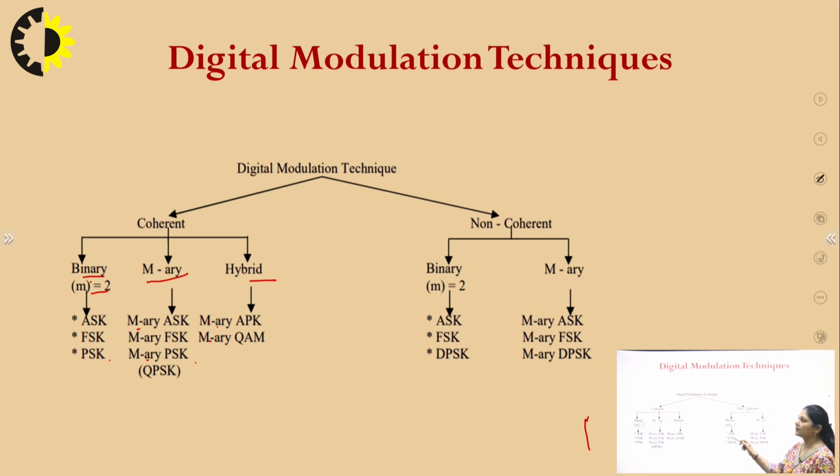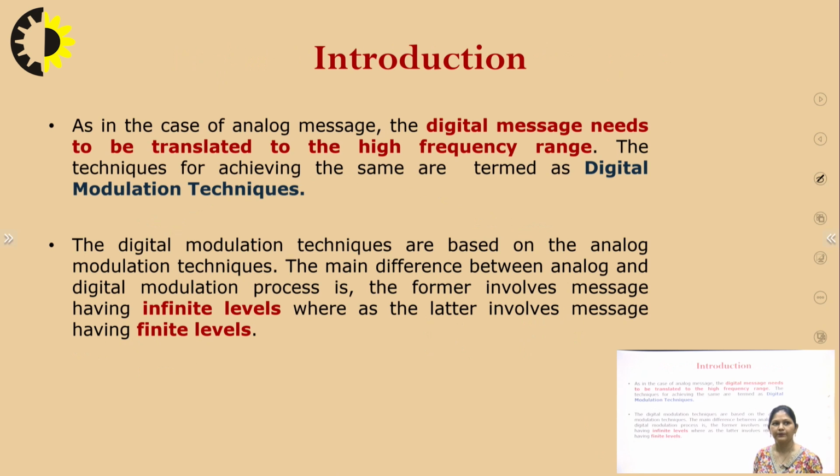Non-coherent, there can be coherent or non-coherent, the same things: ASK, FSK, DPSK, M-ary ASK, M-ary FSK, M-ary DPSK. For these we have both coherent and non-coherent. All of us know the difference between coherent and non-coherent, or synchronous and asynchronous. In the case of coherent, the transmitter and receiver are synchronized or coherent with each other. In non-coherent schemes, both are not synchronous, they are asynchronous with each other.